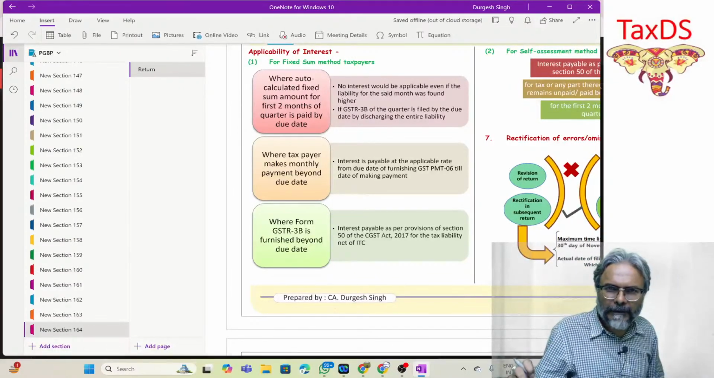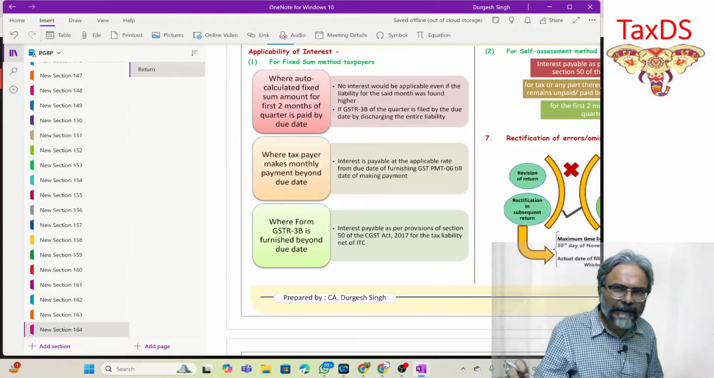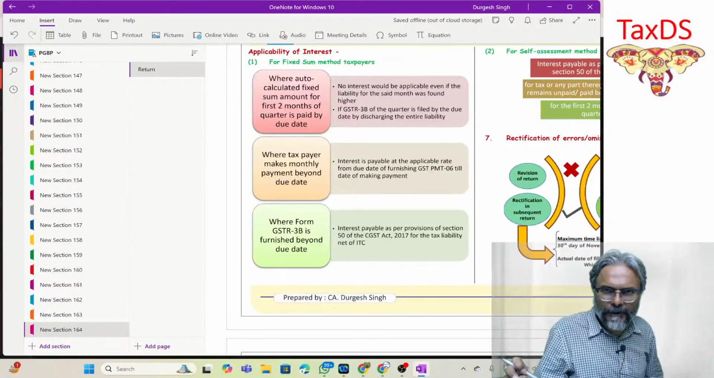Students, now we will complete this topic on returns. I am going to make a table in this topic on returns, and I'll request all of you to make this particular table.